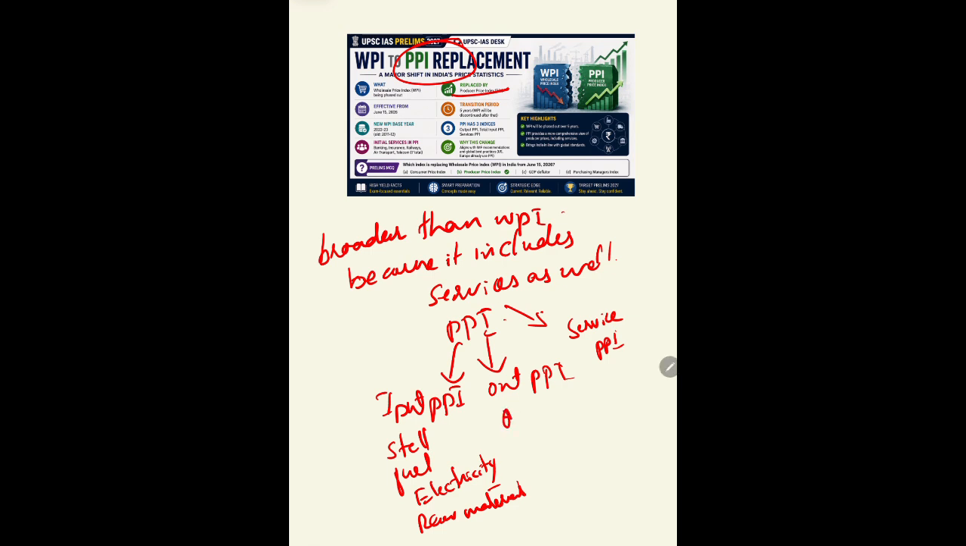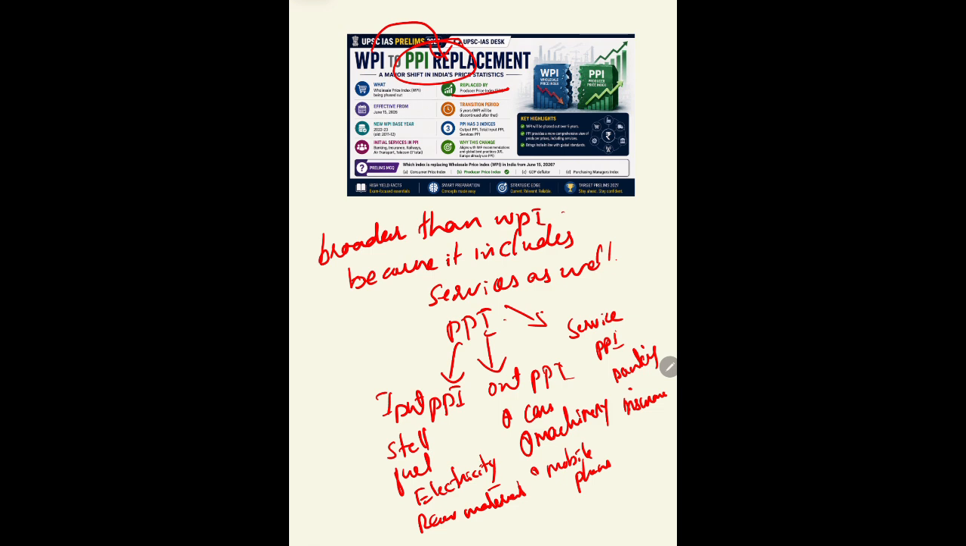Whatever price is received is included in output PPI, for example cars, machinery and mobile phones. Then we have service PPI, which measures changes in prices of services, for example banking, insurance, railway, telecom, etc. So why does India want to move from WPI to PPI?